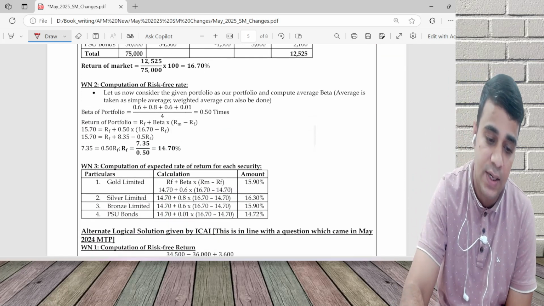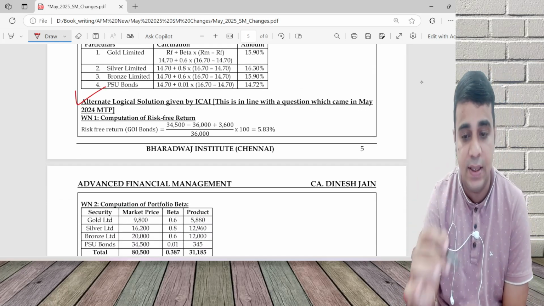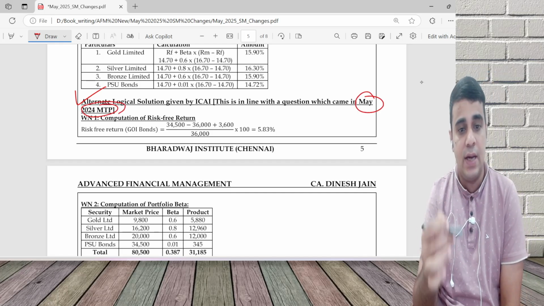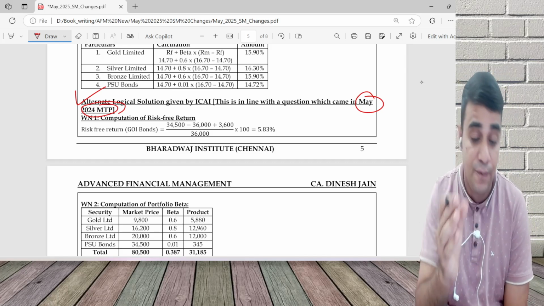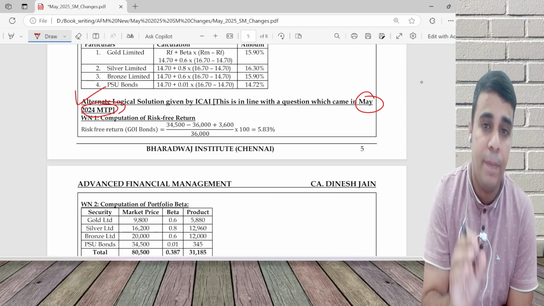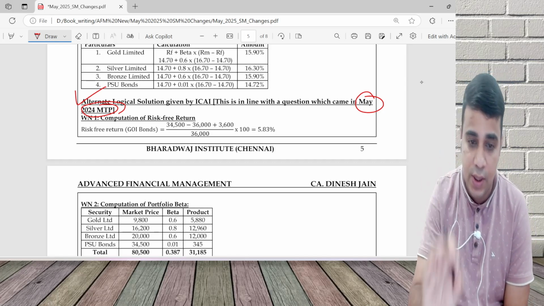This alternate solution is also done in our material as part of a May 24 MTP question. Not in this question. I think this was question number 24 in my material. Question number 23. A question before that we have discussed this. So good part, they have discussed a logical solution.